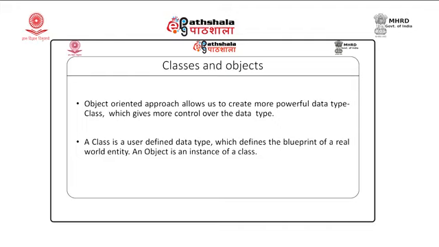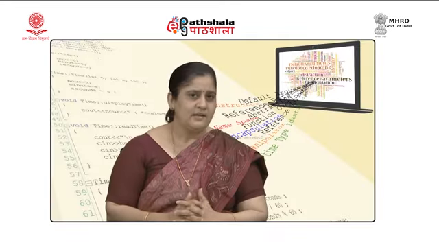The class in C++ defines the blueprint of a real world entity, and whenever we need to store data of that kind, we can create a variable of that type. Let us take an example.